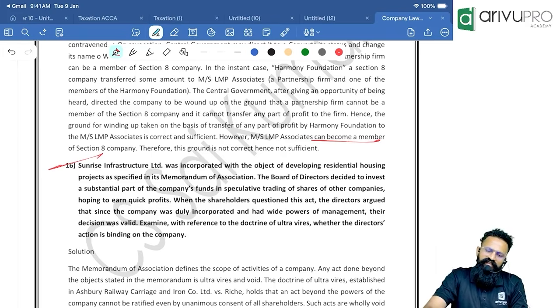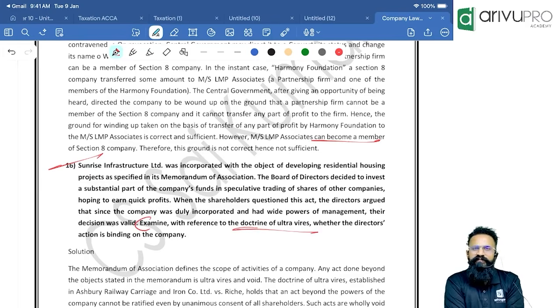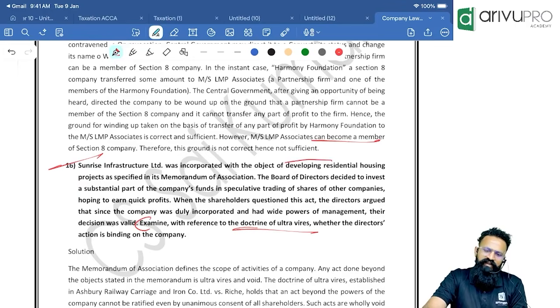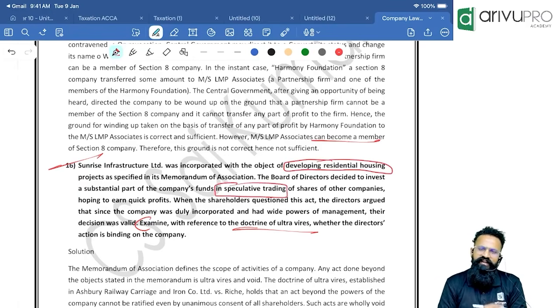See, this is what I say. They only give you everything. Whether the director's action is binding on the company. Of course, people, doctrine of ultra-vires. The company's MOA clearly says we are into developing residential housing. But what did they do? They utilize the money for speculative trading. What can the shareholders do? The shareholders can go and get a stay order.